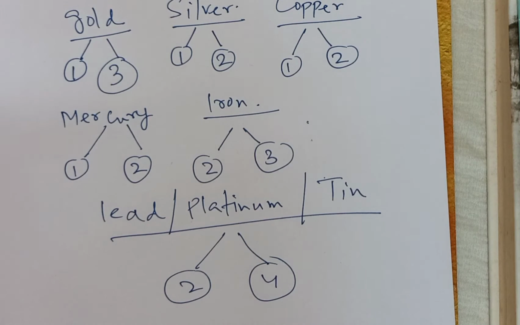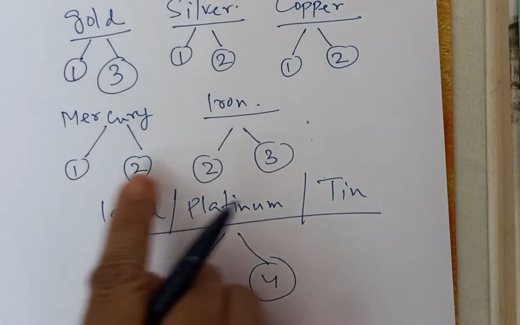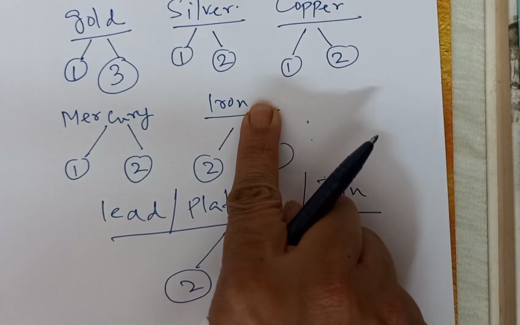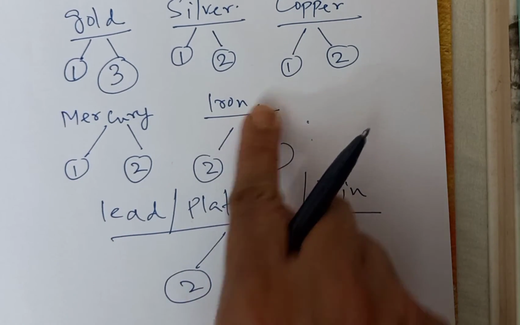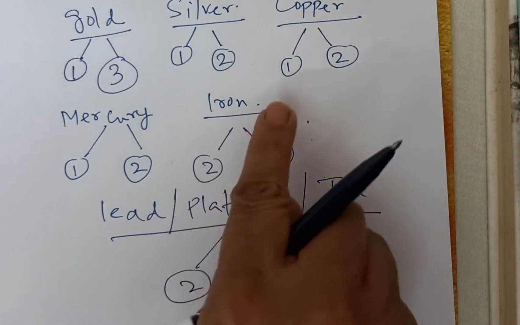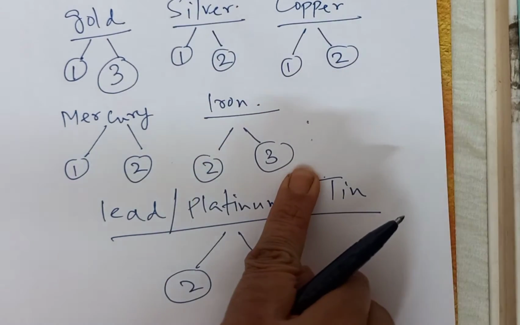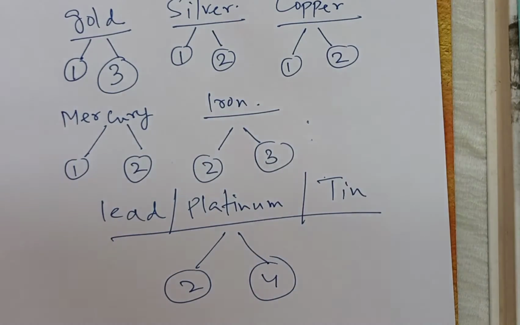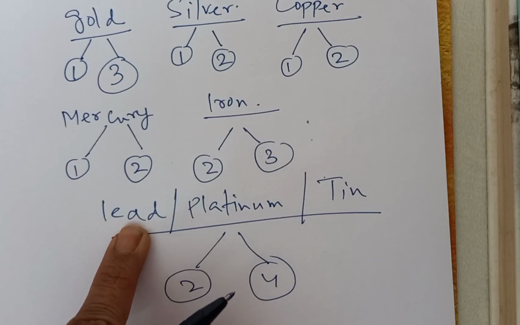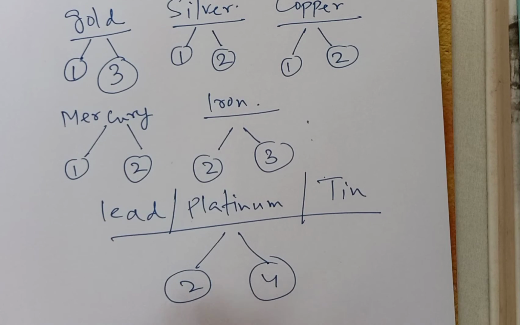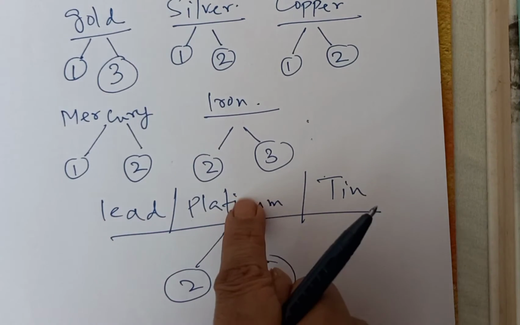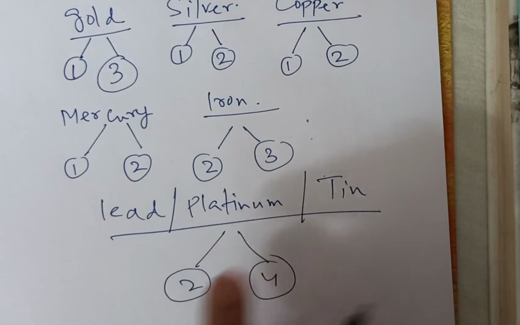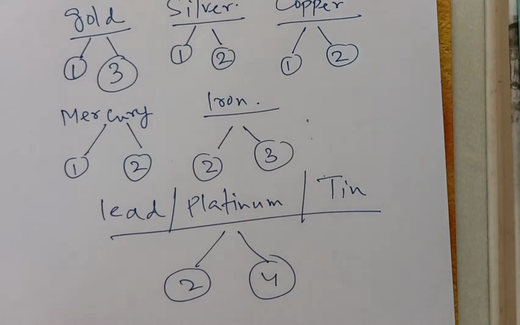So we have two valencies, mercurous and mercuric. Iron has two valencies, 2 and 3. The Latin name of iron is ferrum. One is ferrous, and the higher one is ferric. Now lead, the Latin name is plumbum, so we have plumbous and plumbic. Then platinous and platinic, and tin, whose Latin name is stannum, so we have stannous and stannic. So one thing is clear.